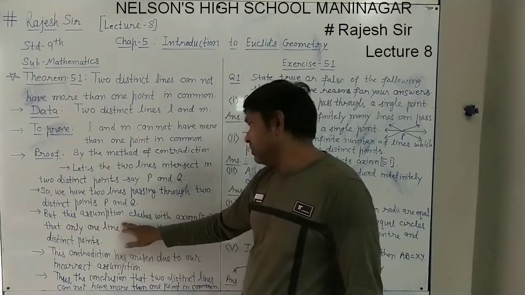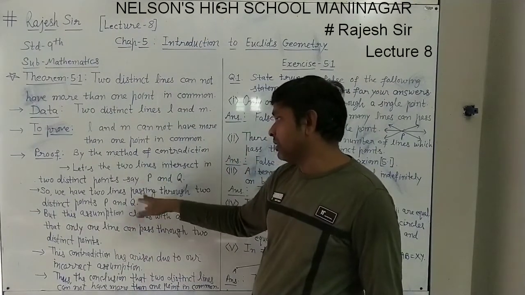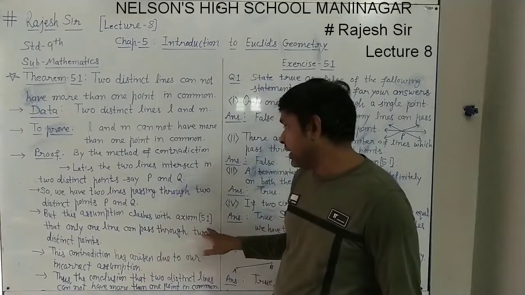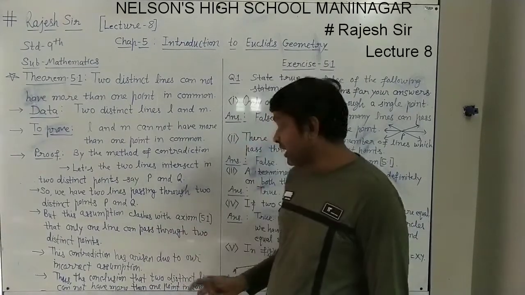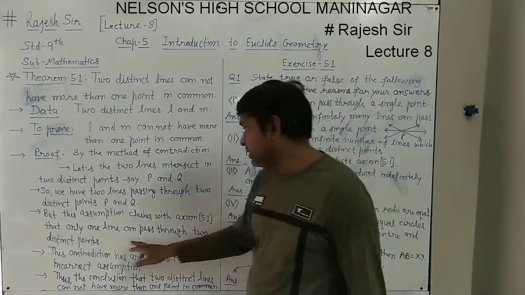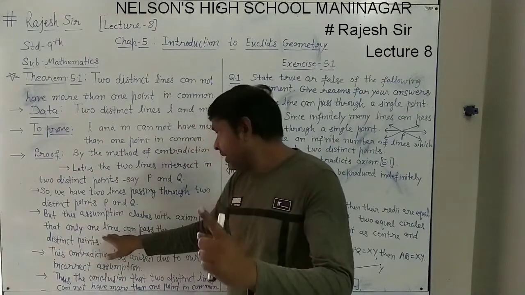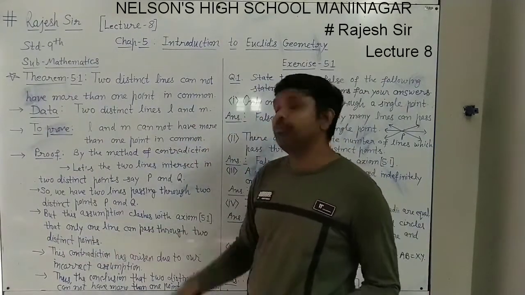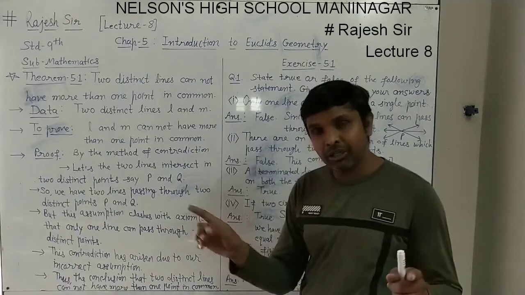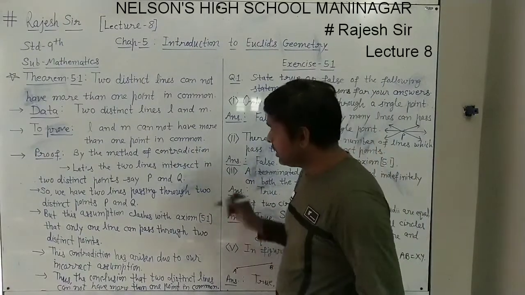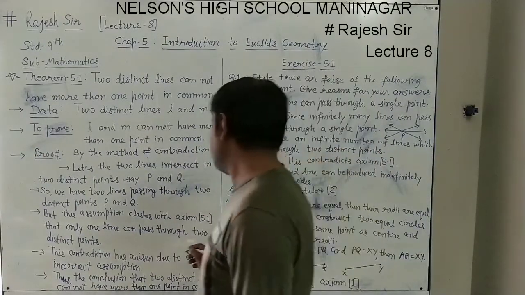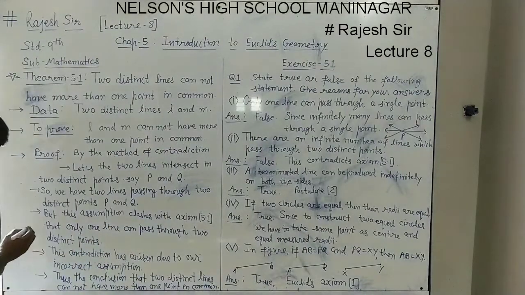But this assumption that we have considered clashes with axiom 5.1. Why? Because axiom 5.1 says only one line can pass through two distinct points. If we have two distinct points, only one line can pass through. The figure also we can roughly take here.